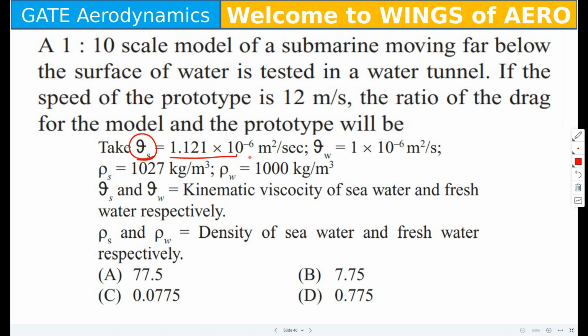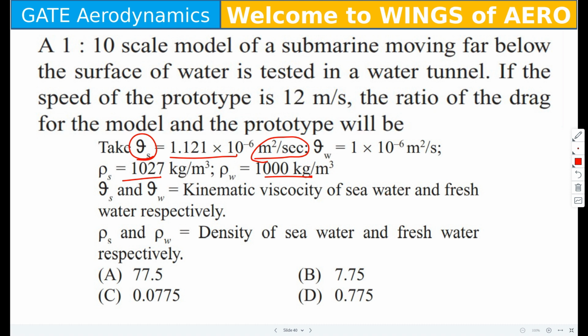How do I know it is kinematic viscosity? By seeing the unit. Then density is given for S and W. Now what is S and W? Sea water and the fresh water.